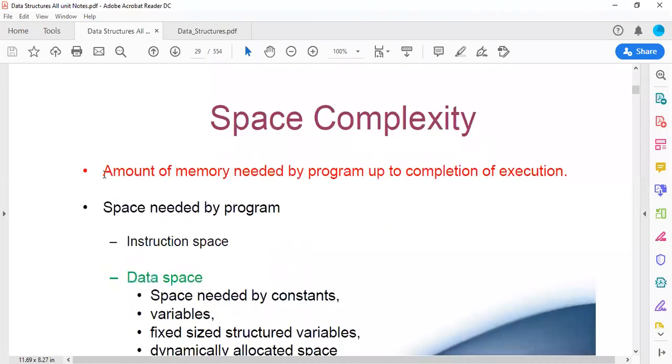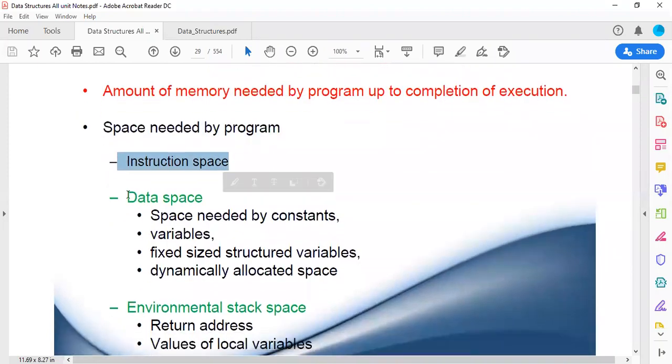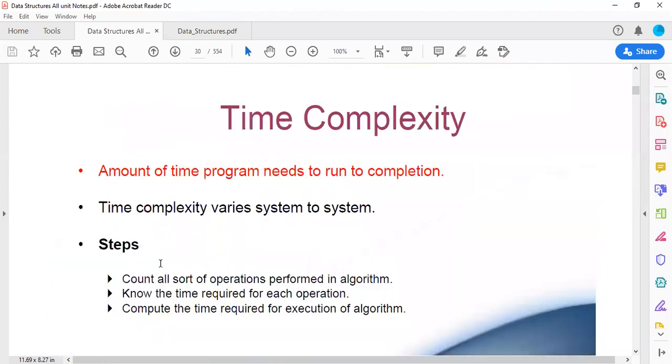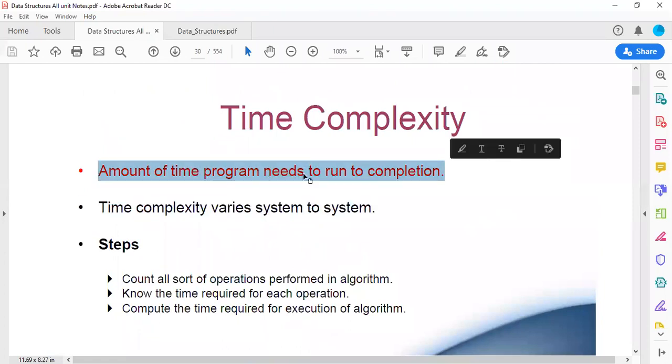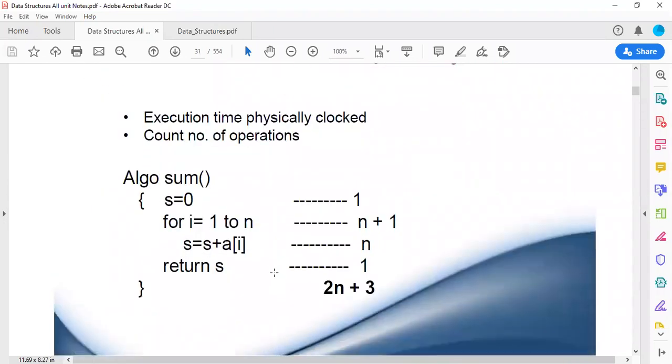Then we have space complexity, the amount of memory needed by a program up to completion of execution. Space needed by a program: there is instruction space, then data space, environment stack space. These are very advanced concepts basically. In time complexity, we have the amount of time a program needs to run to completion. We'll be studying this in detail in upcoming lectures.